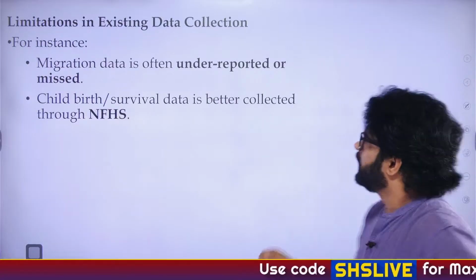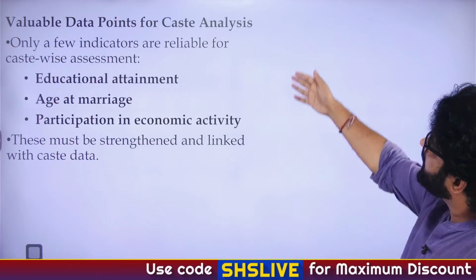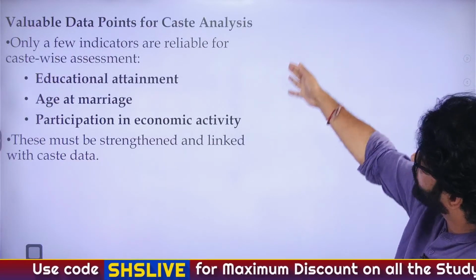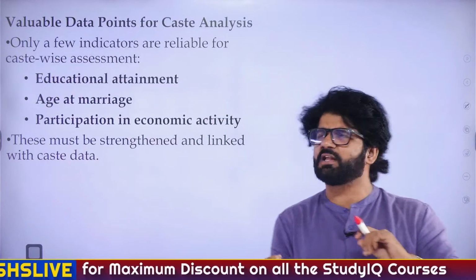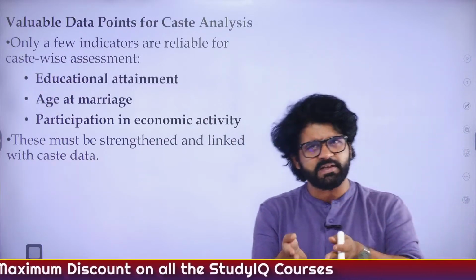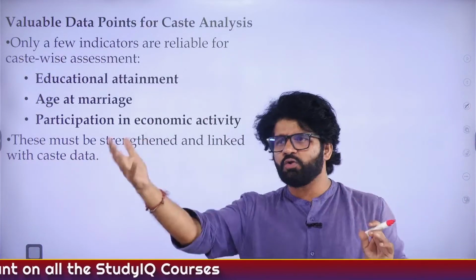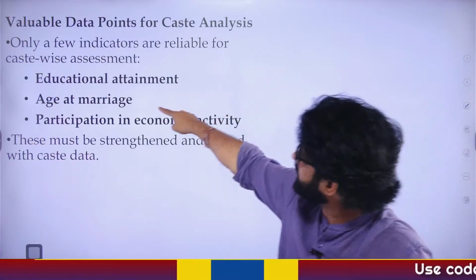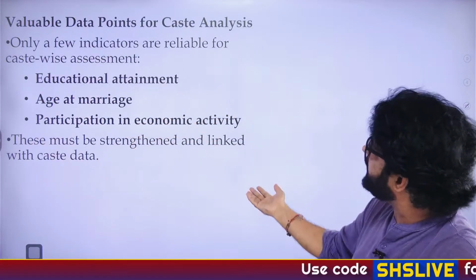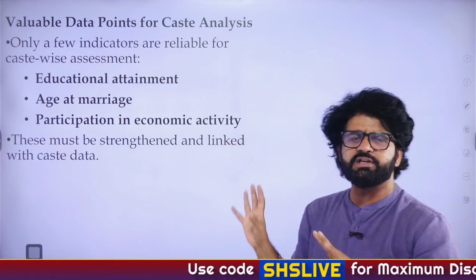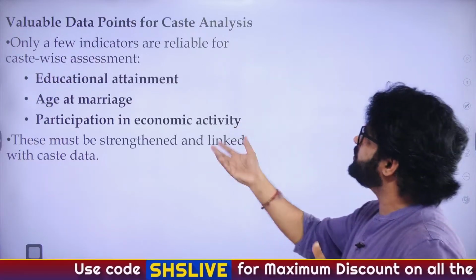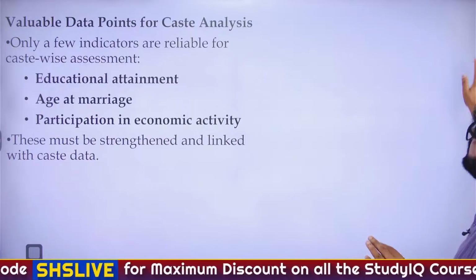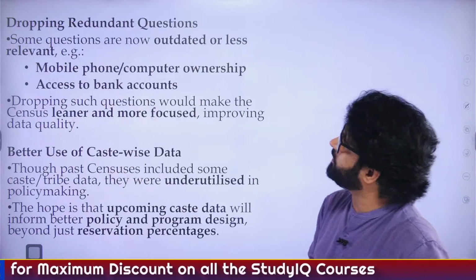Valuable data points for caste analysis, a few indicators: education. Now, there are so many things in the indicators. The author is saying that you can save some time. Whether you have a phone or not, how many phones you have in your house, these things matter. Educational attainment, age at marriage, participation in economic activity. You just focus on this data. The rest, fictitious data, you can ignore and do away with. That will save you some time.